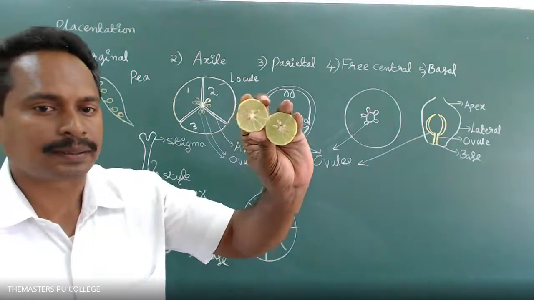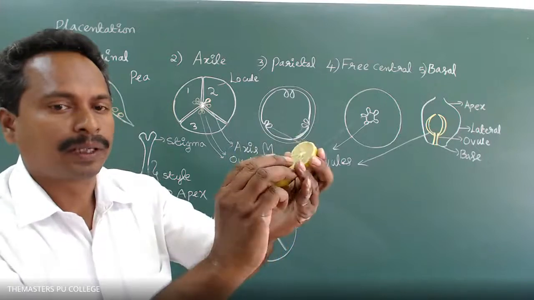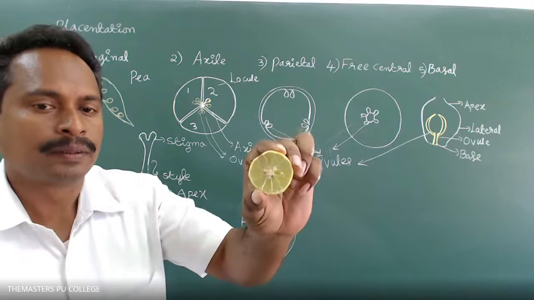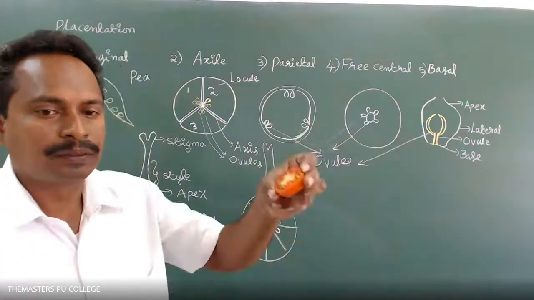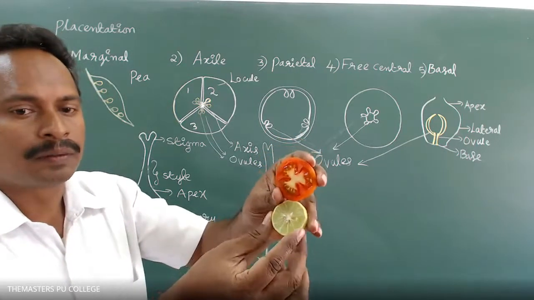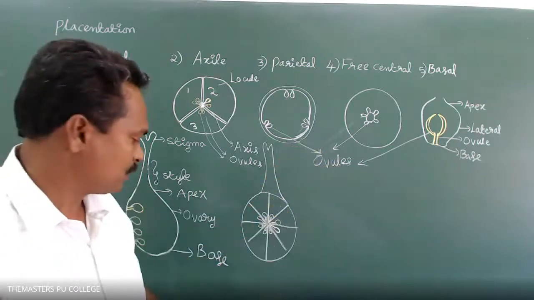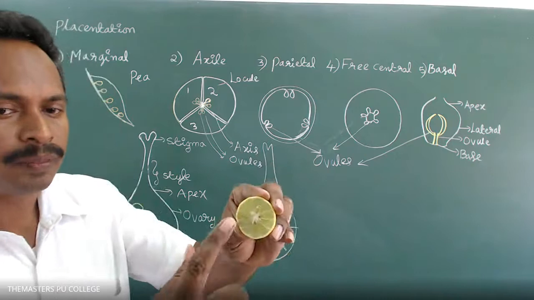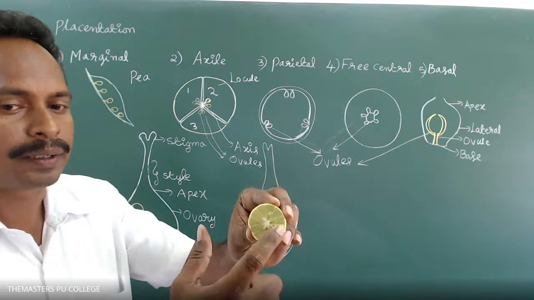In citrus, look here, lemon, orange, and in tomato, after the fertilization process, ovaries become fruit. And in this, look here, several chambers are there.